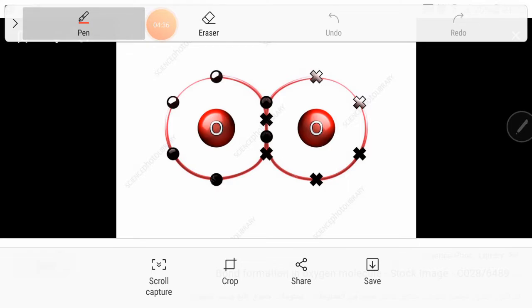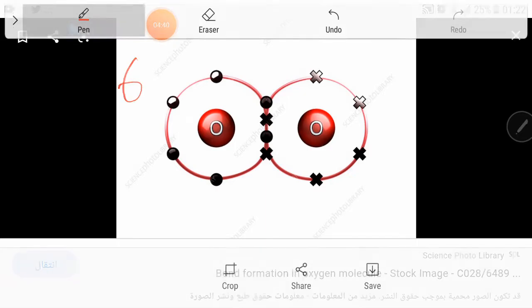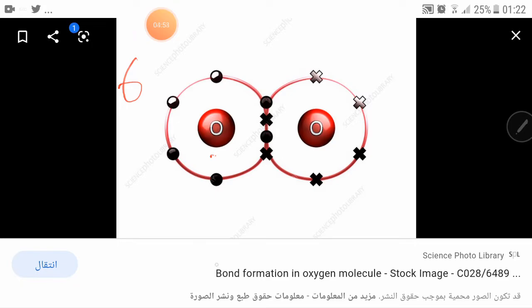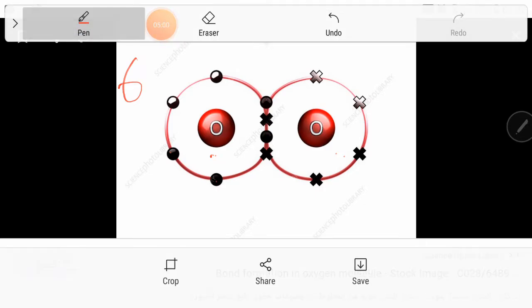Look at oxygen. The oxygen has 6 valence electrons, right? They make for each atom a special symbol to differentiate between the electrons. They make the electrons for this atom like balls, for this atom like X's, to show us how they share the two pairs of electrons.